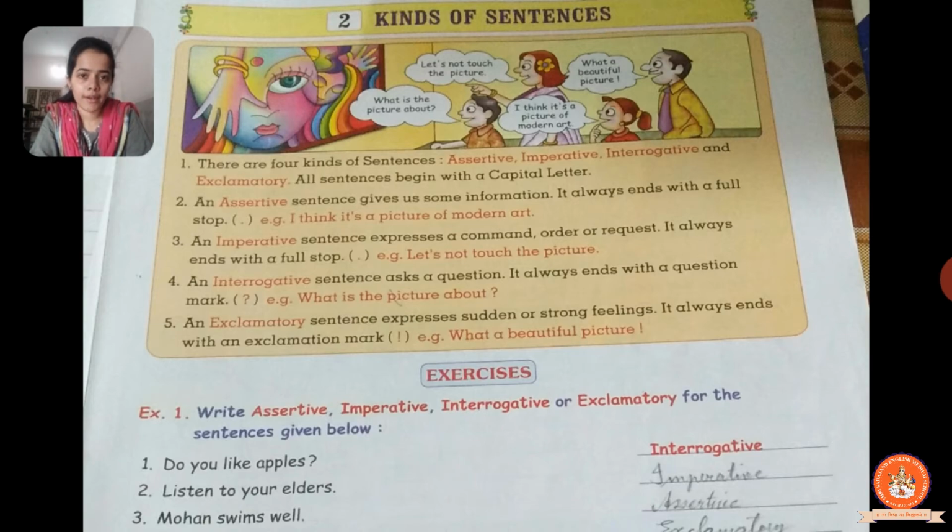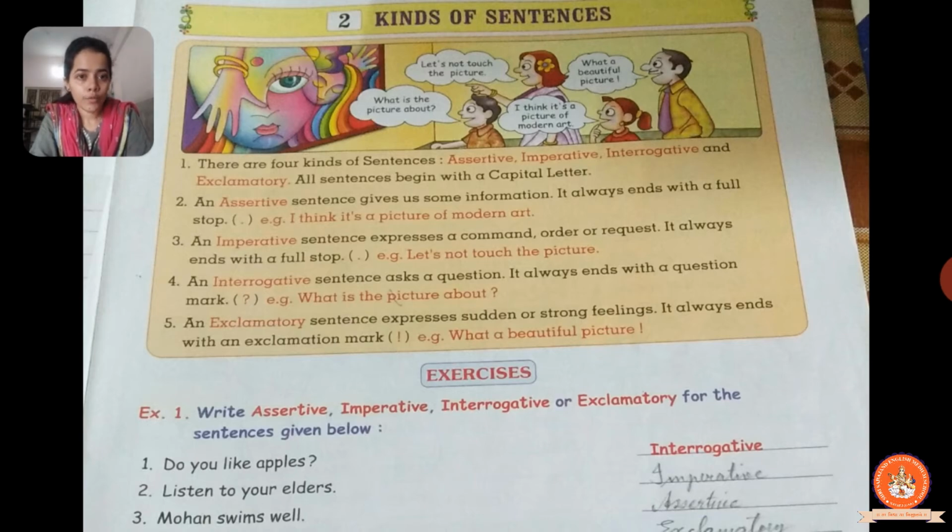The example given over here: What is the picture about? We are asking a question about what the picture is about, so we have put the question mark at the end of the sentence. This is an interrogative sentence.